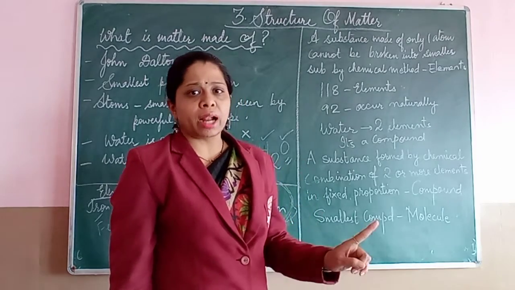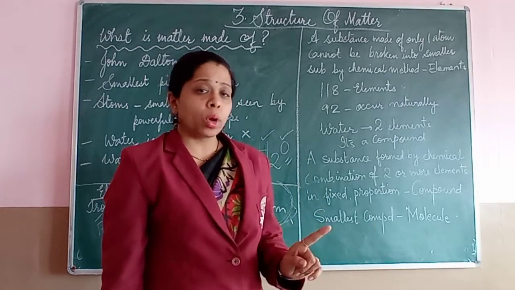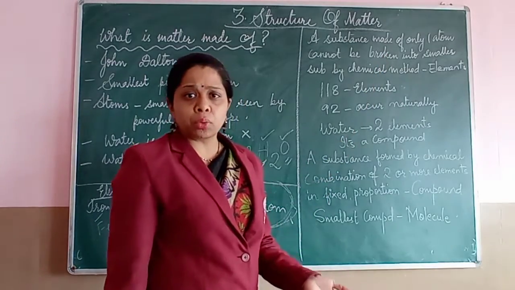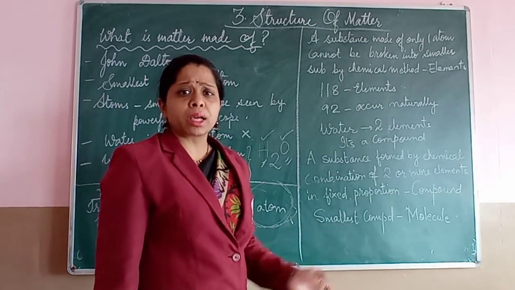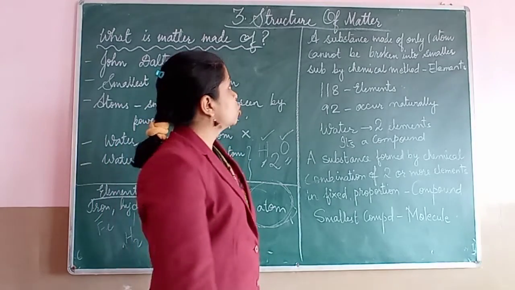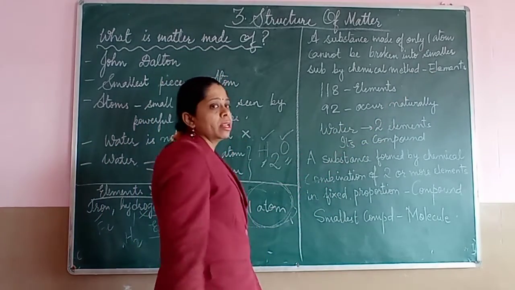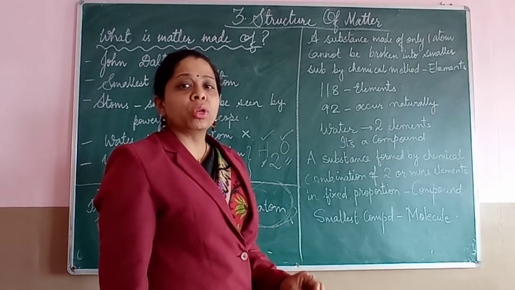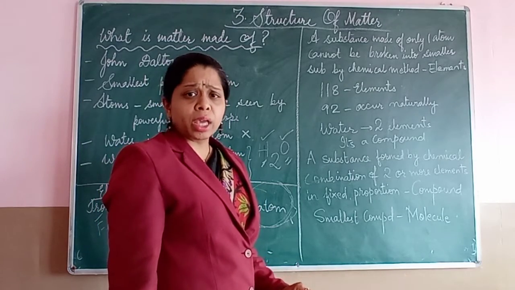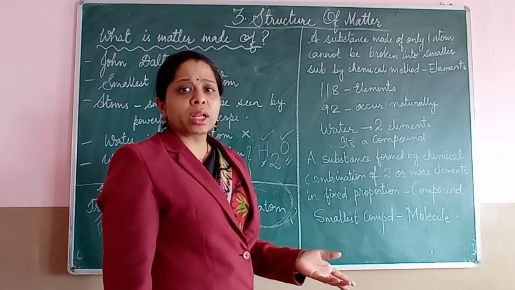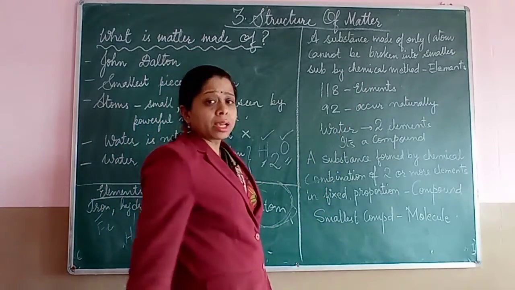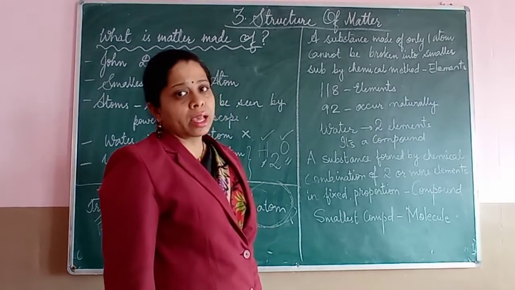There is no other atom present, only one atom, and further it cannot be broken down even by chemical processing. Then such substances are called elements.